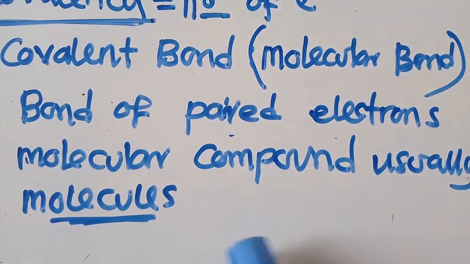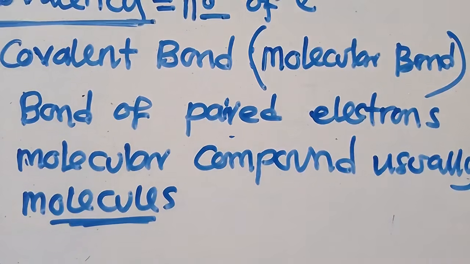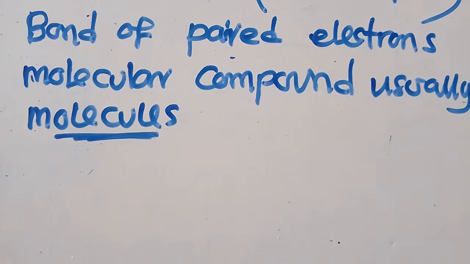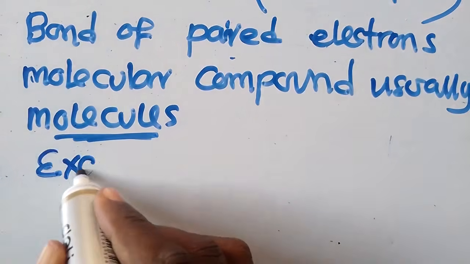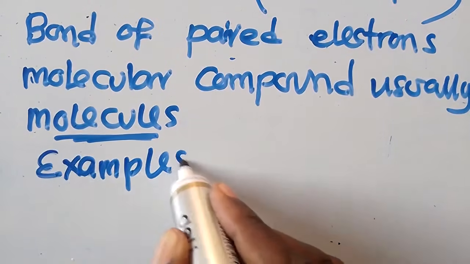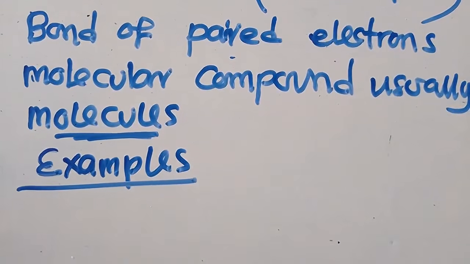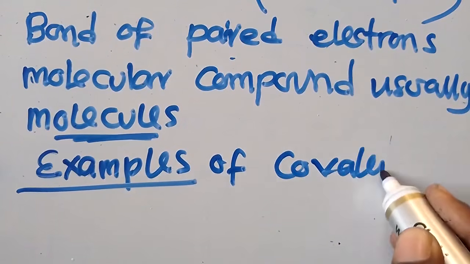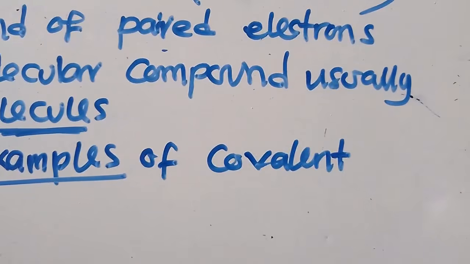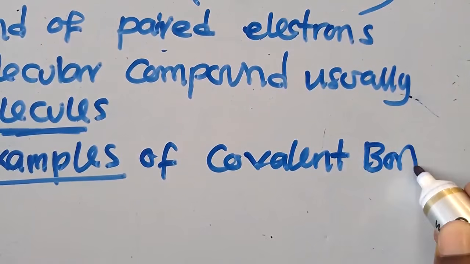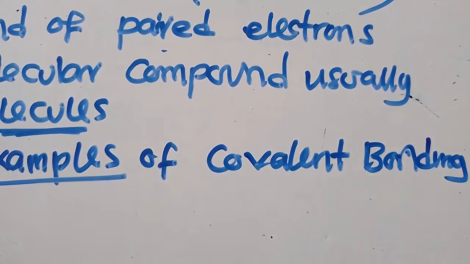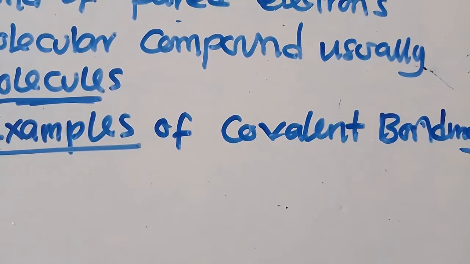Each time you are talking about covalent bonding, you need to understand the examples of these compounds. What are some of the examples that we need to consider? These are examples of covalent bonding.